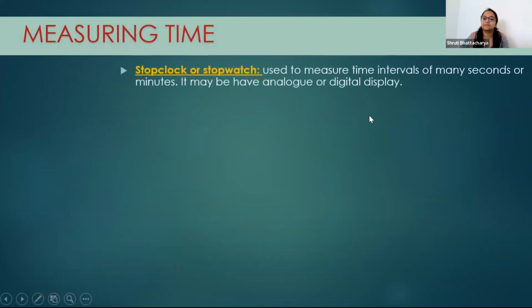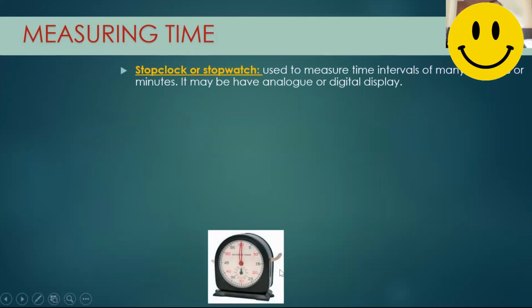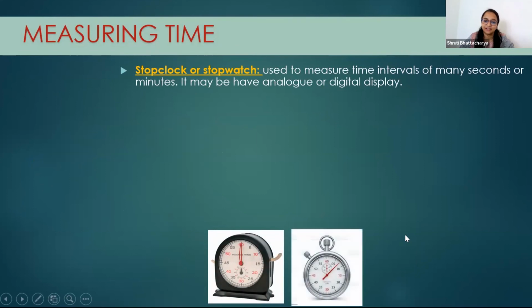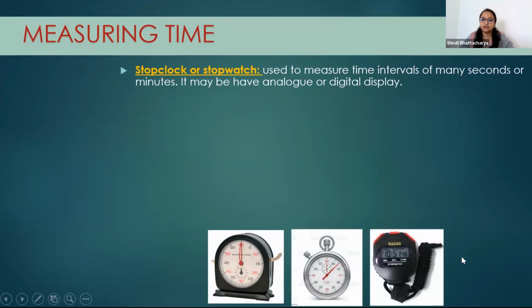Now measuring time. So to measure time, I think you know what is a stop clock or a stopwatch. Right? So a stop clock actually looks like this when you have to measure some short interval of time. And a stopwatch looks like this. Now a stopwatch can be analog or digital.